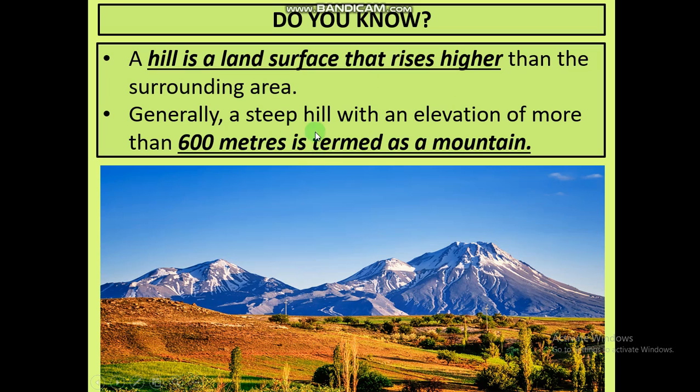Now what is a mountain? Generally a steep hill. Steep means just like this. It seems like when you stand here, you are going to fall down very quickly. So this will be known as a steep hill. If we draw like this, then this will be known as a steep hill. But hills that are elevated very flat, if I draw like this, it will be known as a flat mountain, but if I draw like this, then it will be a steep hill.